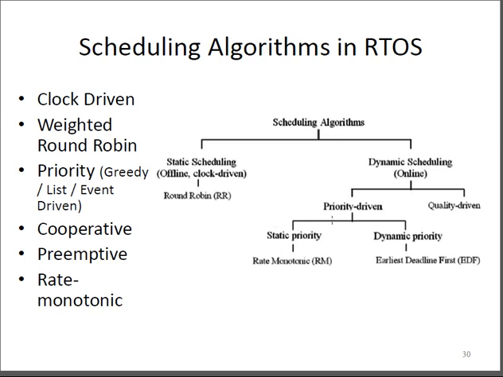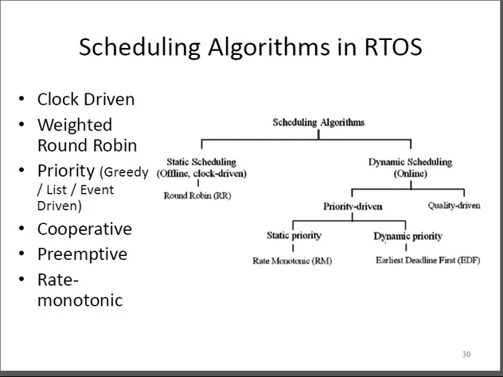So in online scheduling systems, when I say flexibility, it refers to the utilization factor.